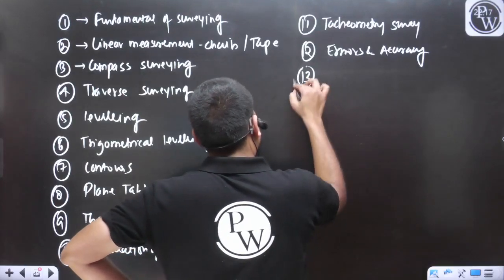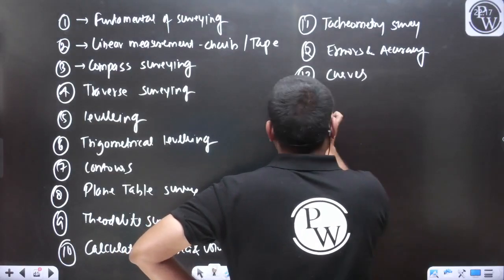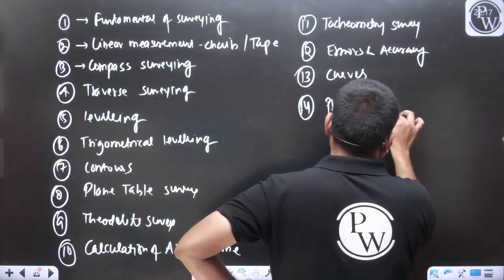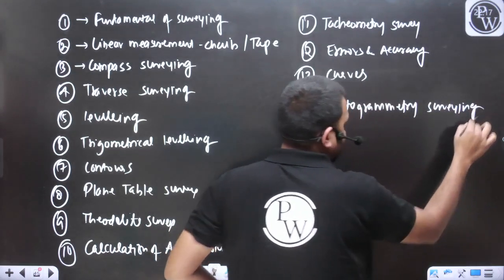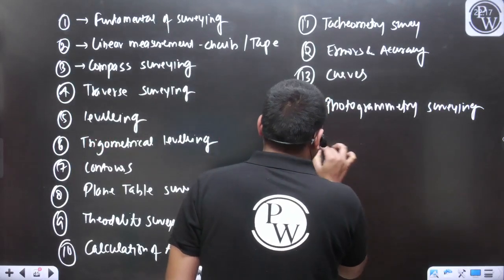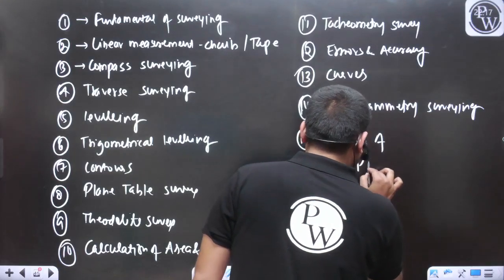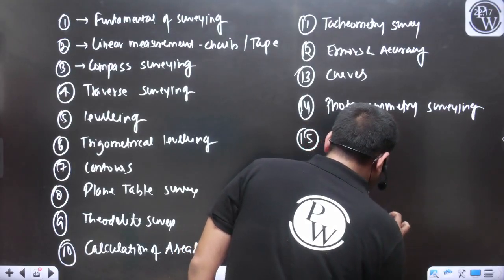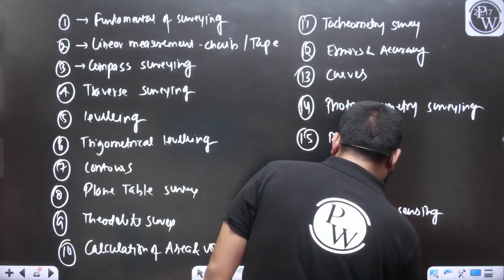We discussed curves. We discussed photogrammetry survey, and we also discussed the basics of GPS, GIS, remote sensing, and total station.